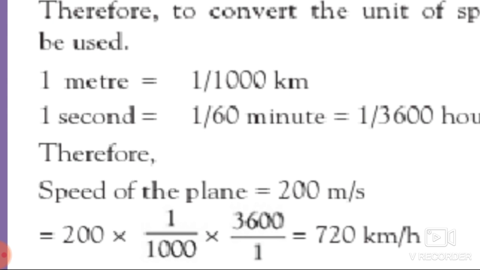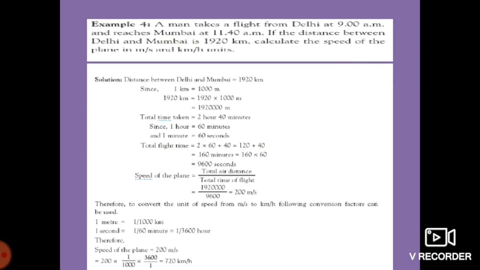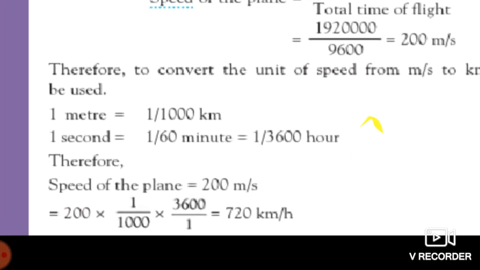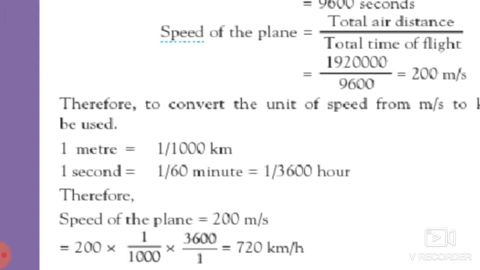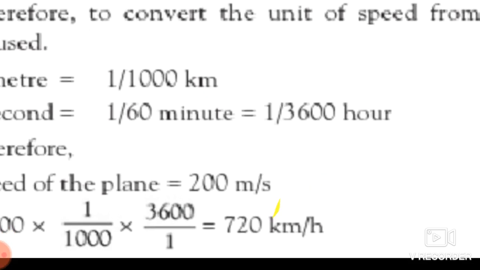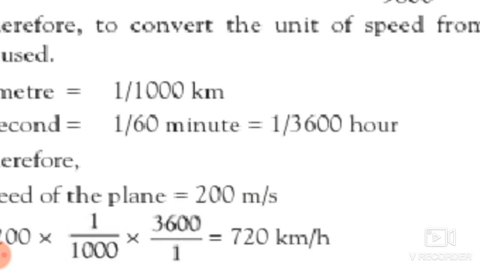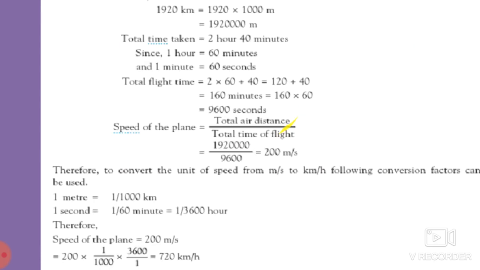This is 200 into what is meter? 1 meter means 1 upon 1000 kilometer, which we will put over here, and 1 second means 1 upon 3600 hour. By calculating this, we will get the answer in kilometer per hour, which is 720 kilometer per hour.